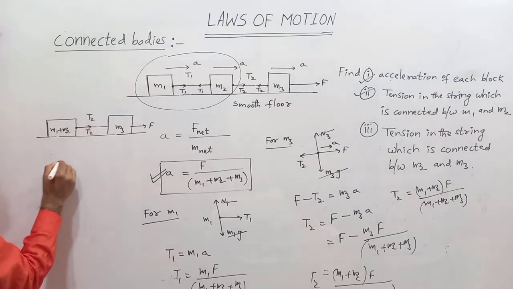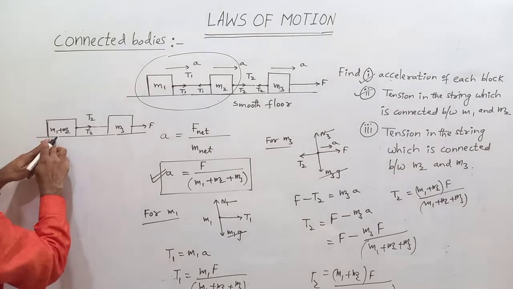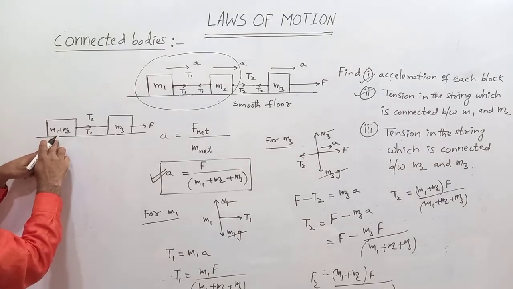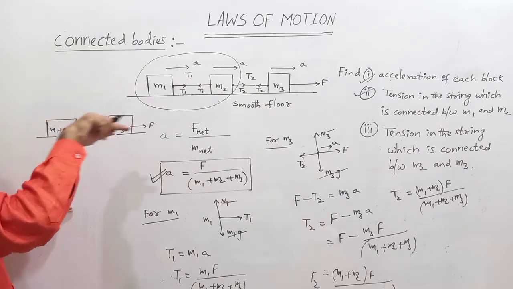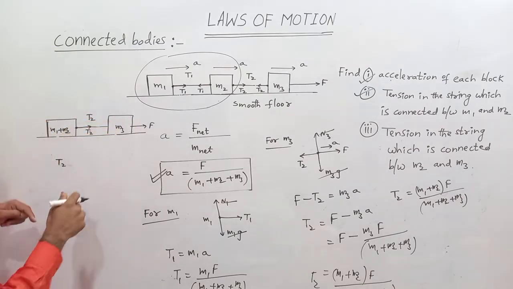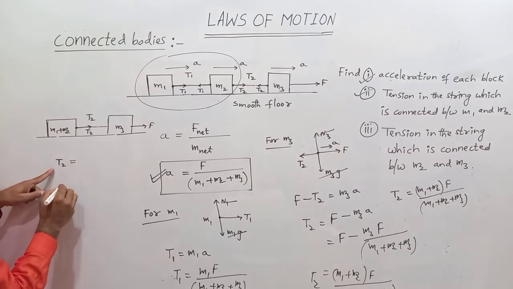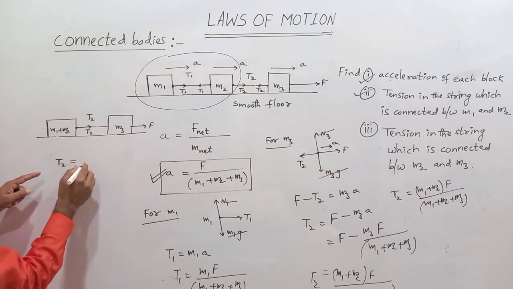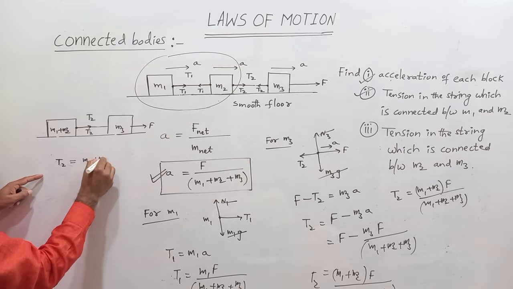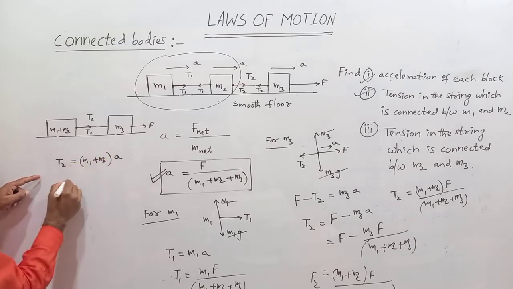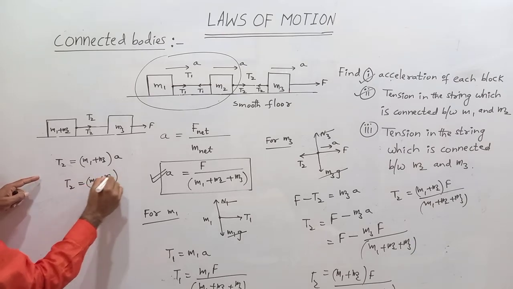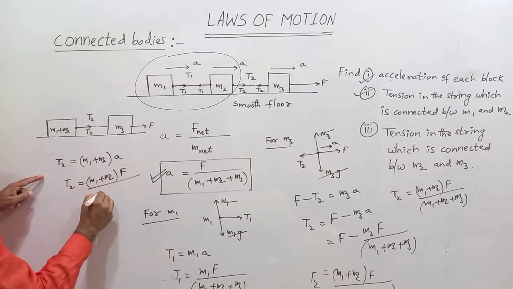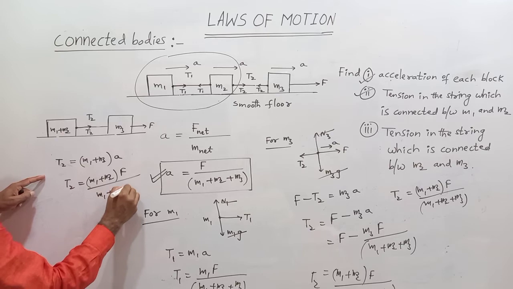So T2 comes from the free body diagram for M1 plus M2. M1 plus M2 times g is down, normal reaction is up. The only right side force is T2. That's why T2 is the net force. Net force equals M1 plus M2 times A, so T2 equals M1 plus M2 into A, where A is F by M1 plus M2 plus M3.